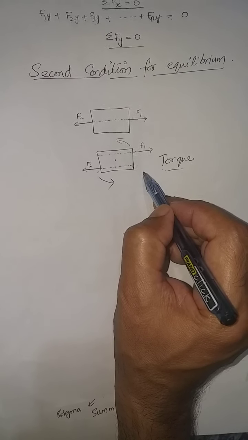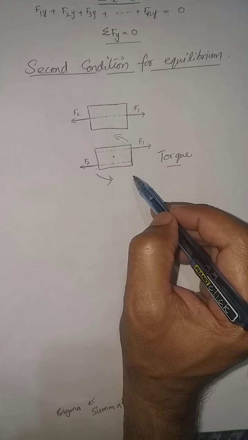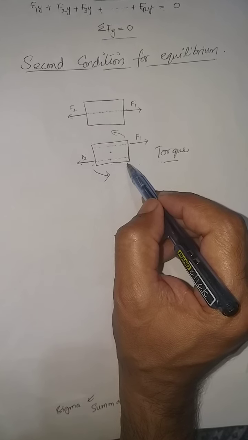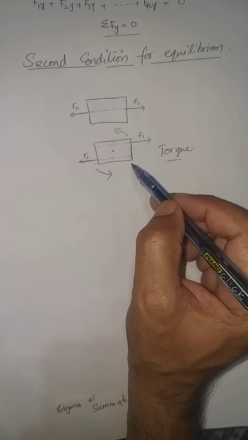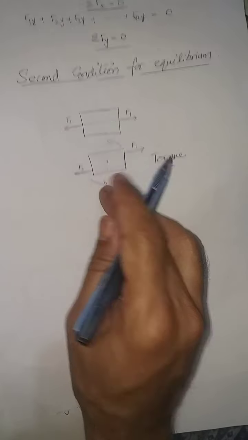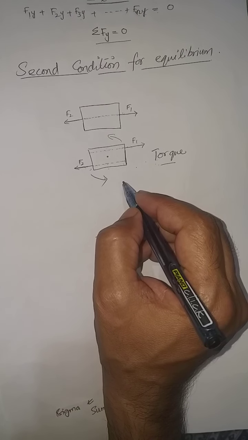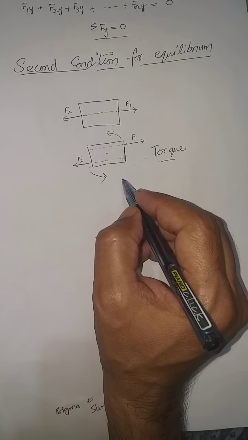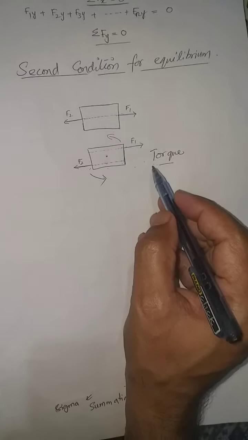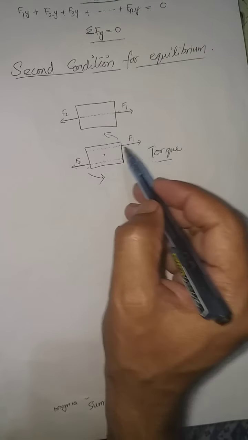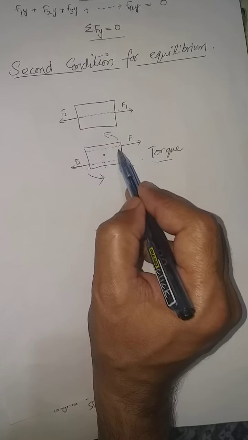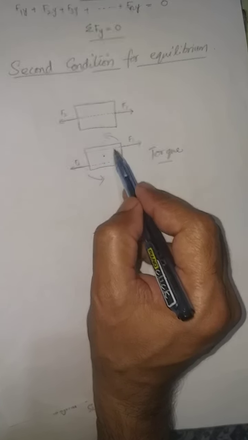Now there can be a number of forces which are being used to rotate the object, which has created an ability in the object to rotate. So torque is produced as a number of forces act on it. So we say that a body satisfies the second condition of equilibrium when the resultant torque acting on it is 0. When the resultant torque on it is 0, the object will be rotating with a constant speed, with a constant motion.